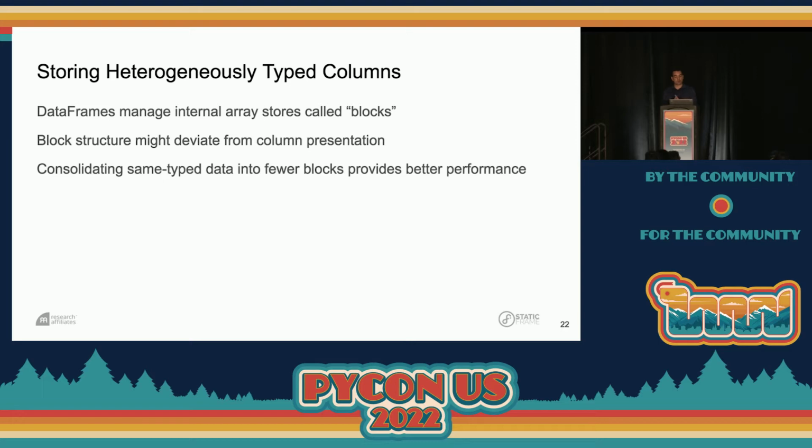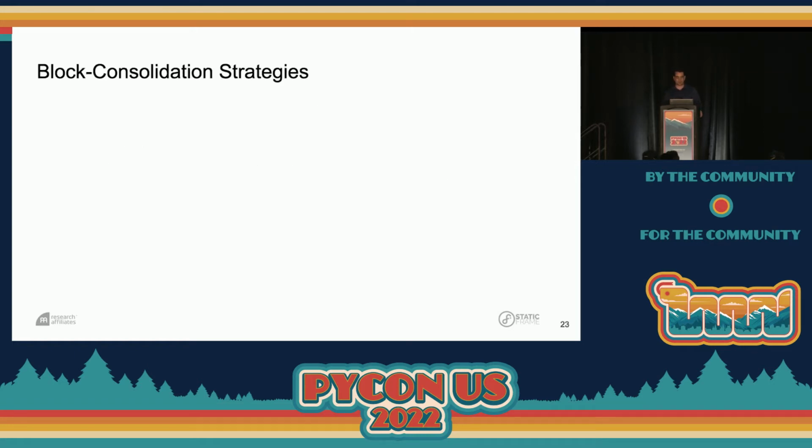Now, an important part of how data frames work is that they manage internal array stores called blocks. Block structure might deviate from the actual column presentation. So what you see when you're working with the data frame is not how the data is actually stored. And that's important because in consolidating same type data into fewer blocks, we get better performance. In essence, we can do more in NumPy, and that will give us better performance.